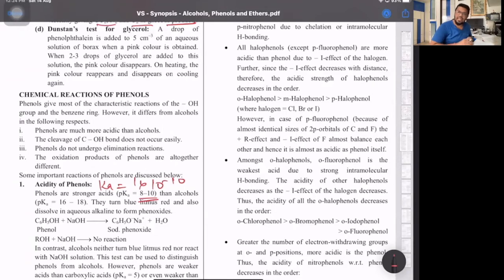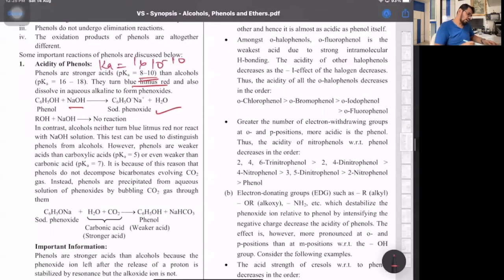Larger the Ka, lower is the pKa, and the acid is stronger. So the Ka is very low. But as it is weakly acidic, it turns blue litmus red and it dissolves in alkali to form its salt. Whereas alcohol with NaOH gives no reaction, because alcohols are weaker acids compared to phenols. Alcohols turn neither blue litmus red nor red litmus blue, so alcohols are neutral to litmus. That can be used to distinguish phenols and alcohols. And we have one more test for alcohol and phenol, neutral FeCl3.